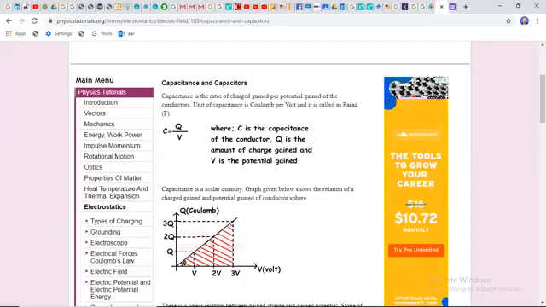And for the parallel combination, 1 upon L equivalent equals 1 upon L1 plus 1 upon L2 plus 1 upon L3, ending at plus 1 upon Ln. This is the parallel combination formula of inductance, and we already discussed the series combination of inductance.